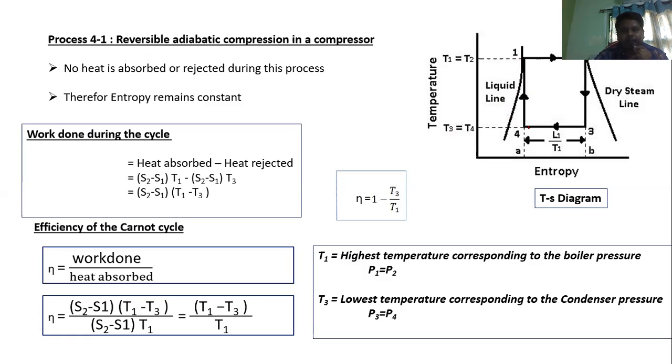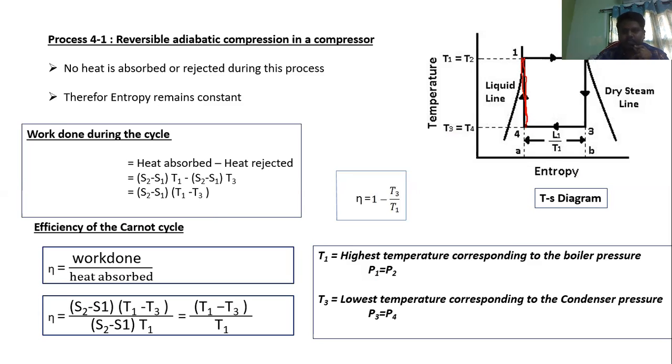When the liquid gets compressed, the temperature will increase. So the temperature is increasing from T3 to T1. Here, this water vapor mixture is converting into liquid. Actually there will be a water vapor mixture, which I will discuss in further classes. Just assume that here there is a pure liquid.